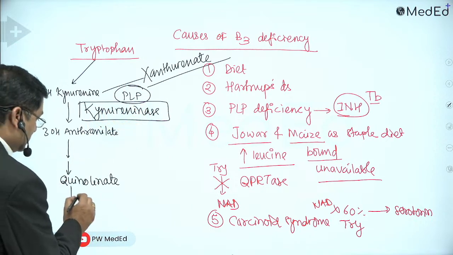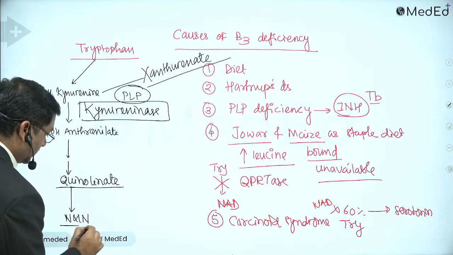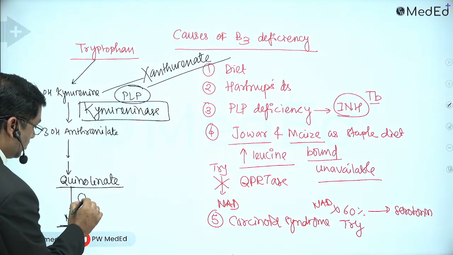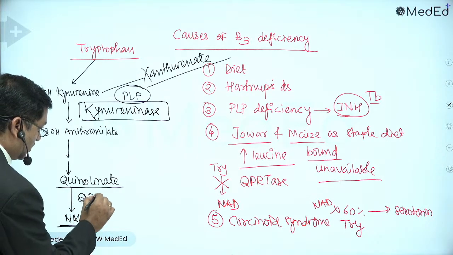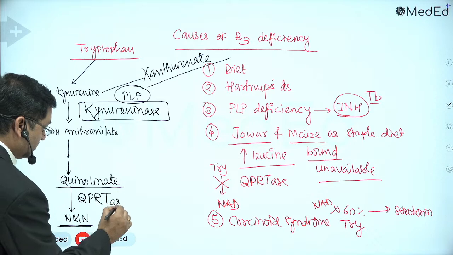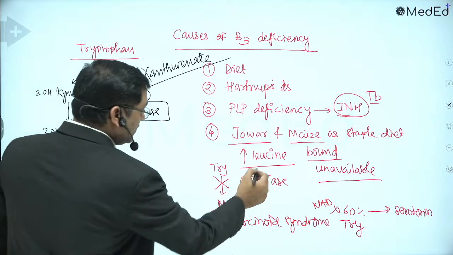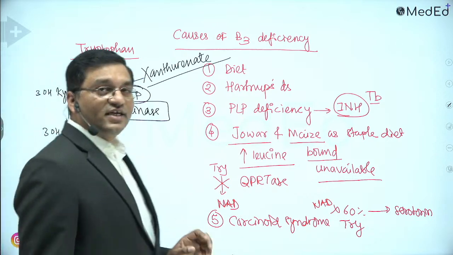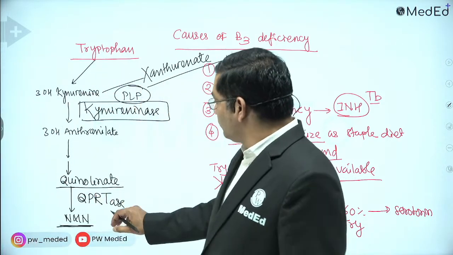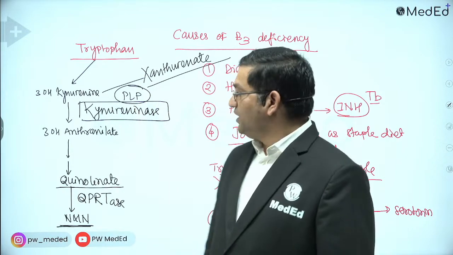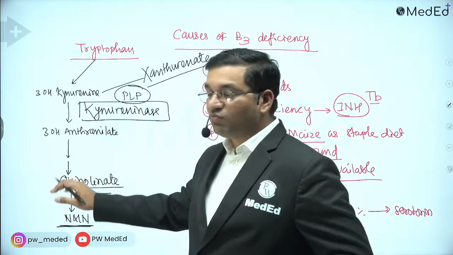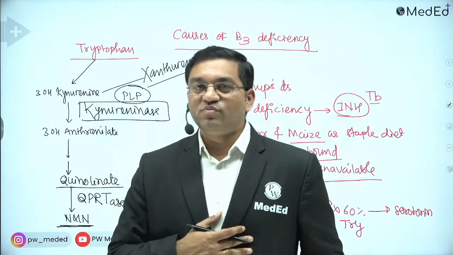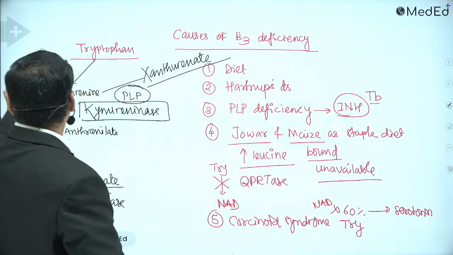And second, quinolinate is converted into nicotinamide mononucleotide with the help of quinolinate phosphoribosyl transferase. High leucine content inhibits this QPRTase. So in this way, tryptophan is related with the production of NAD. And if there is a defect in tryptophan metabolism, it causes deficiency of niacin. Okay.